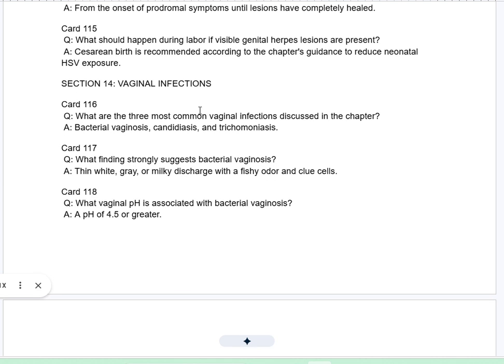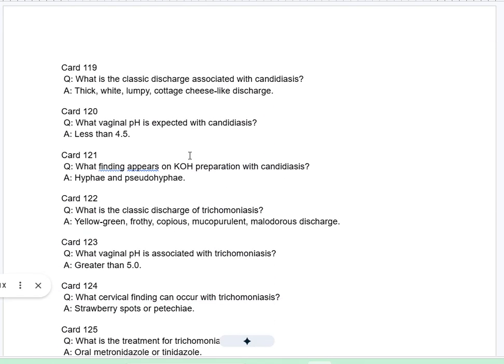Card 117Q. What findings strongly suggest bacterial vaginosis? A. Thin white, gray, or milky discharge with a fishy odor and clue cells. Card 118Q. What vaginal pH is associated with bacterial vaginosis? A. A pH of 4.5 or greater. Card 119Q. What is the classic discharge associated with candidiasis? A. Thick, white, lumpy, cottage cheese-like discharge.